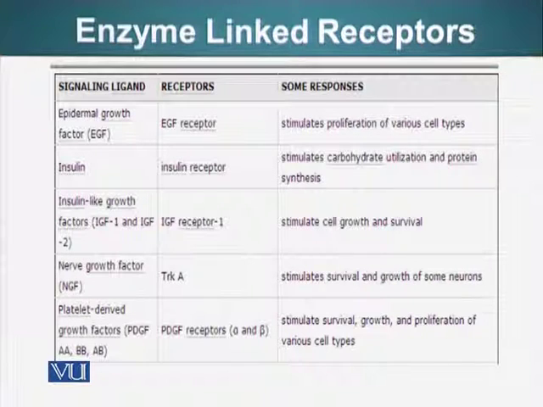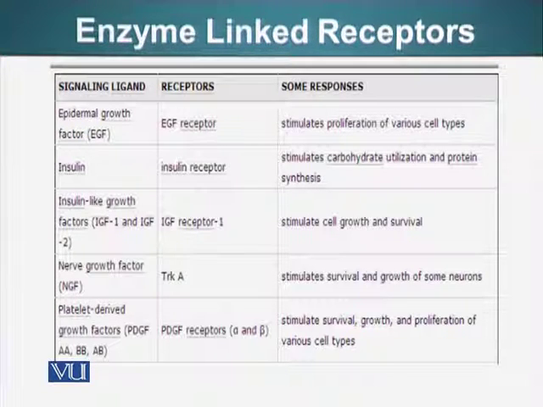Some of the receptors and their signaling molecules are mentioned on the screen. Epidermal growth factor stimulates proliferation of various types of cells. Insulin stimulates carbohydrate utilization and protein synthesis. Insulin-like growth factors stimulate cell growth and survival. NGF, nerve growth factor, stimulates survival and growth of some neurons. Platelet-derived growth factor, PDGF, also stimulates survival and growth and proliferation of various types of cells.